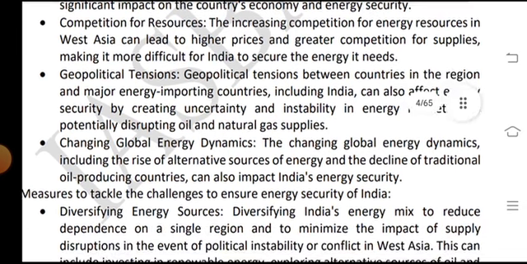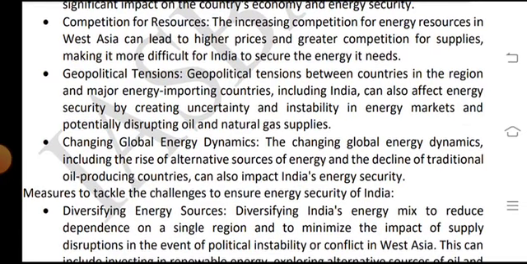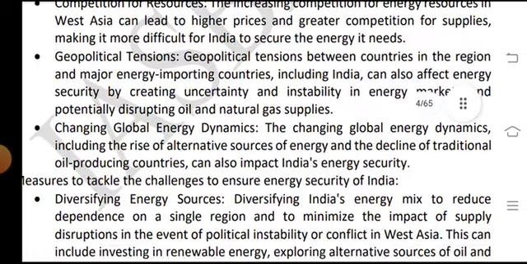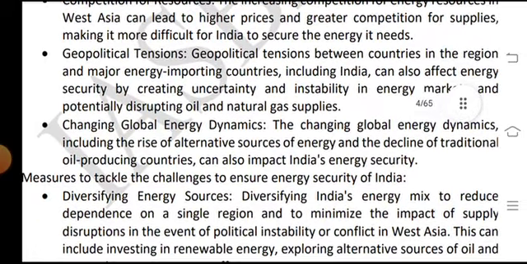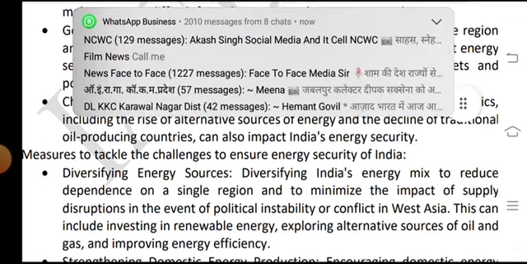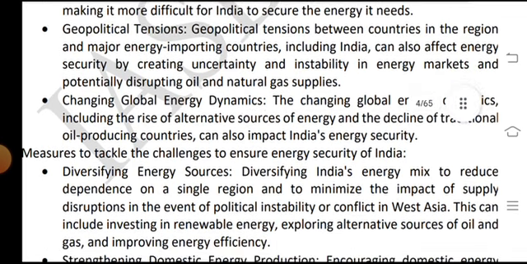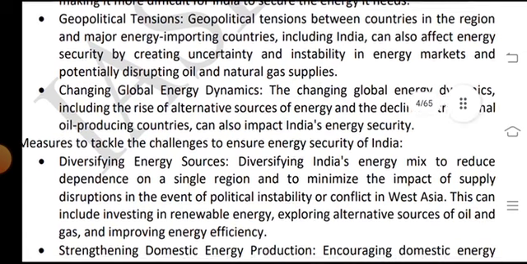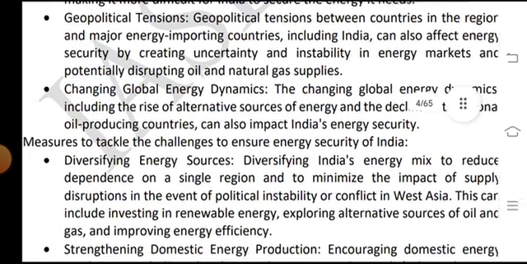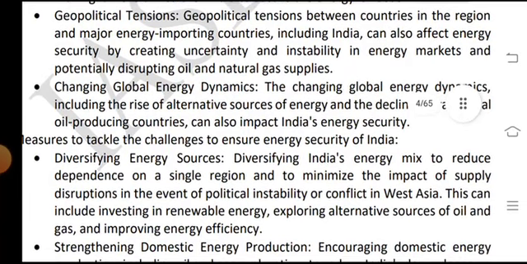Competition for resources: increasing competition for energy resources in West Asia can lead to higher prices and greater competition for supplies, making it more difficult for India to secure the energy it needs. Geopolitical tensions between countries in the region, a major energy source for importing countries including India, can also affect energy security by creating uncertainties and instabilities in the energy market, potentially disrupting